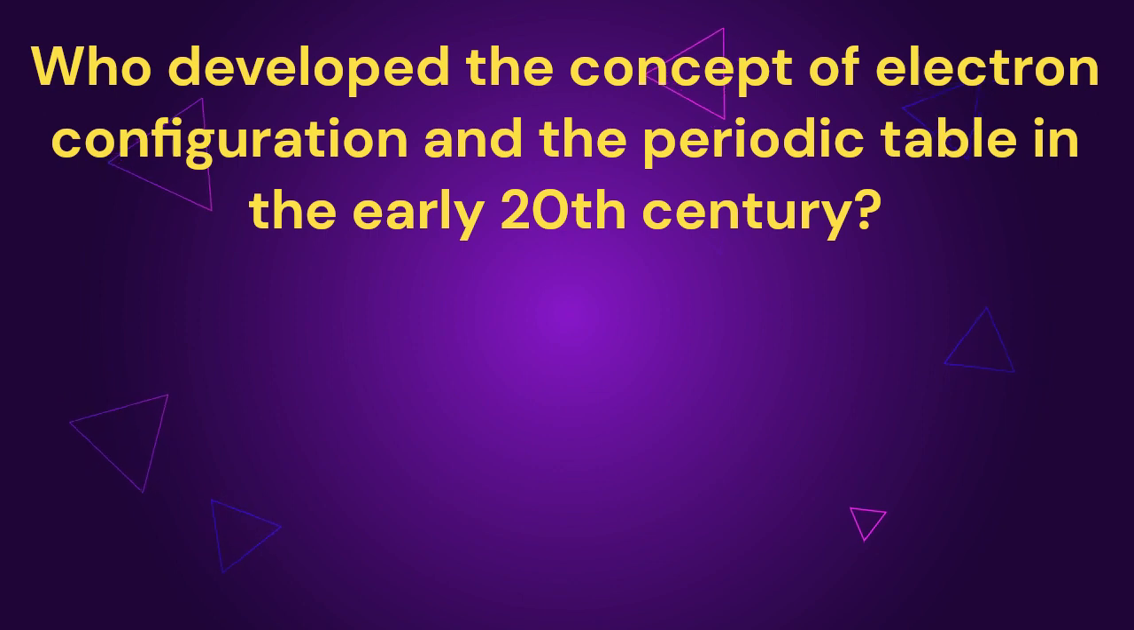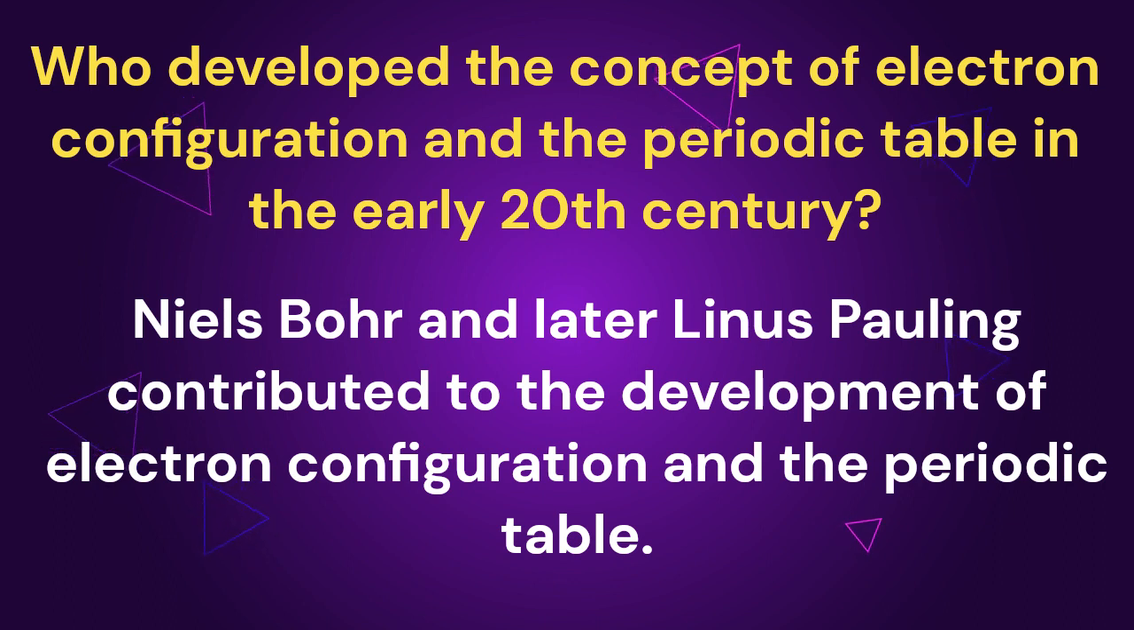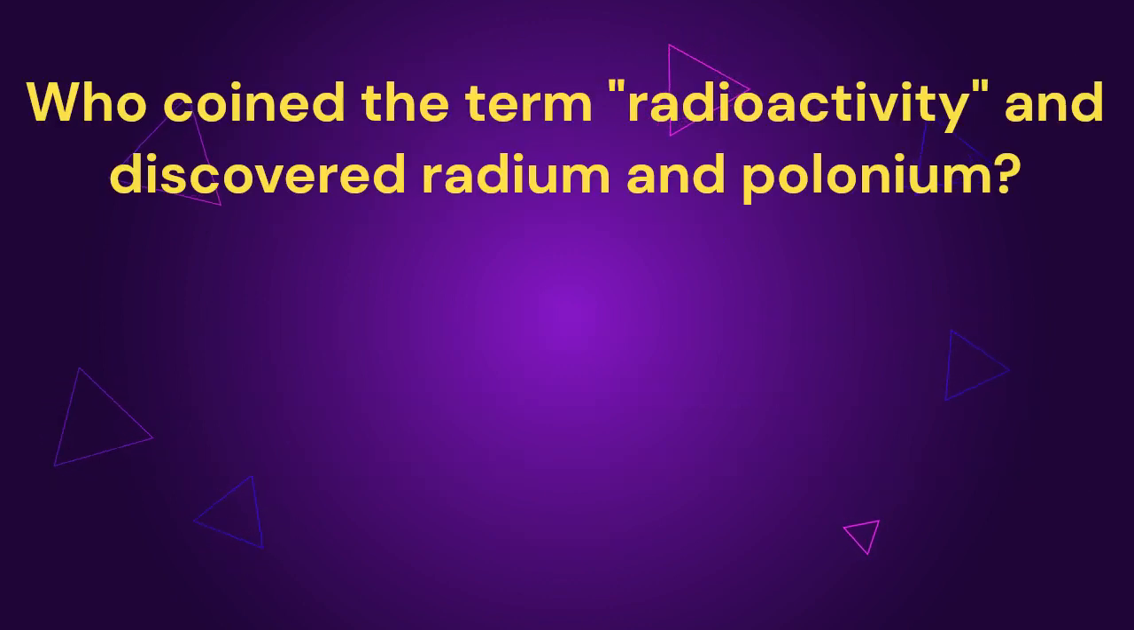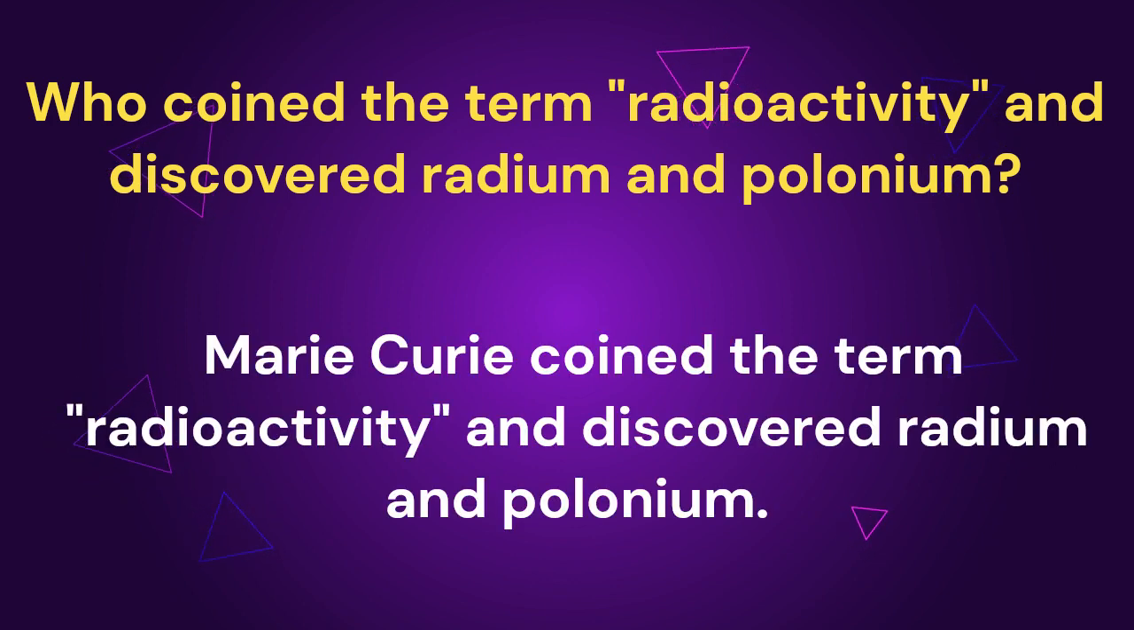Who developed the concept of electron configuration and the periodic table in the early 20th century? Niels Bohr and later Linus Pauling contributed to the development of electron configuration and the periodic table. Who coined the term radioactivity and discovered radium and polonium? Marie Curie coined the term radioactivity and discovered radium and polonium.